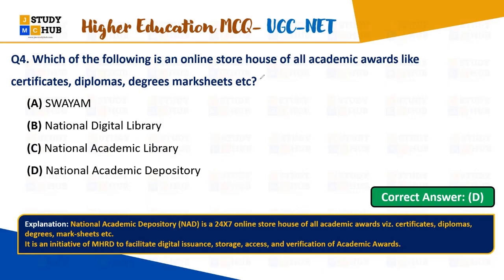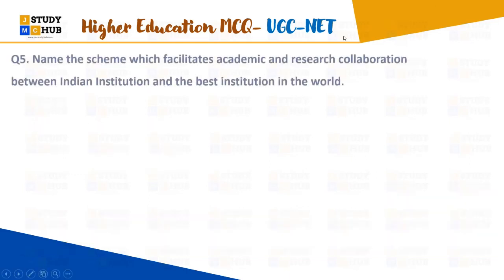ठीक है चलिए. Next let us go over question number 5. Name the scheme which facilitates the academic and research collaboration between Indian institutions and the best institutions in the world. Everybody, this scheme is mainly focusing on collaboration, and that collaboration is related to research, right?